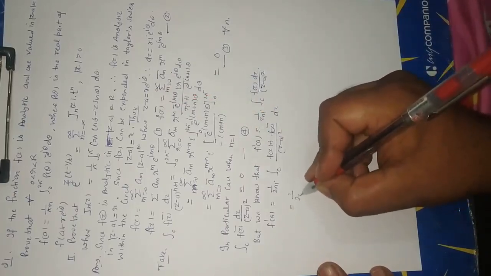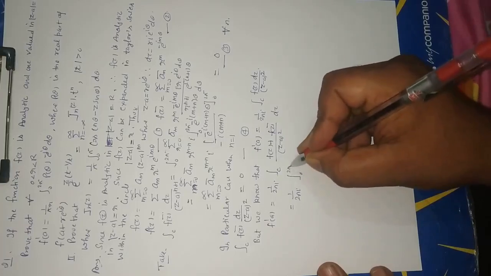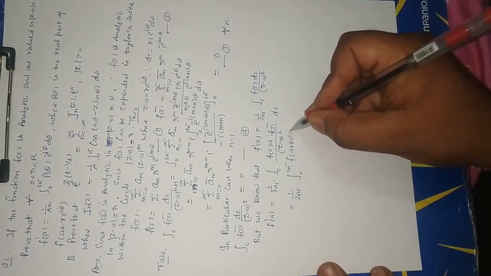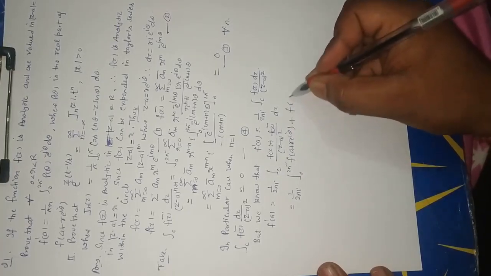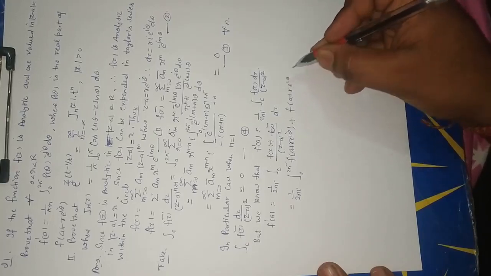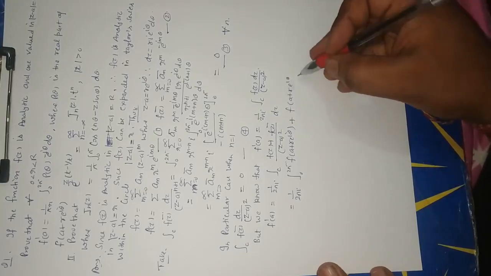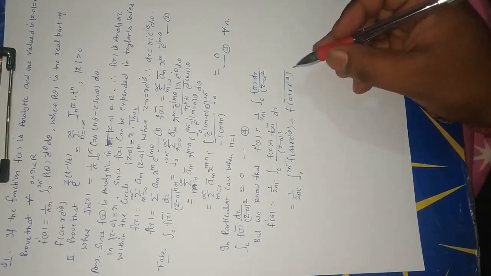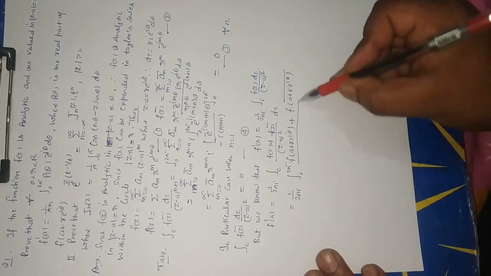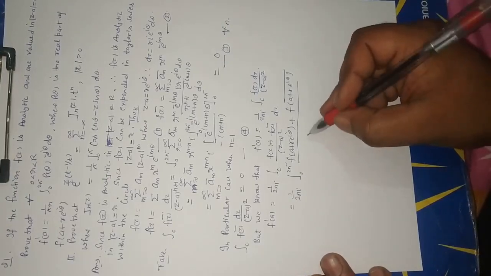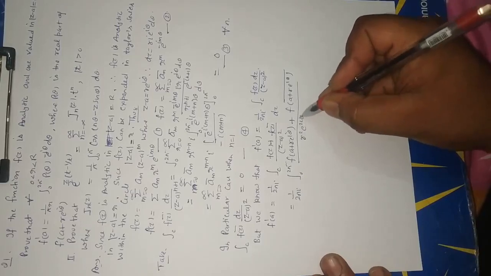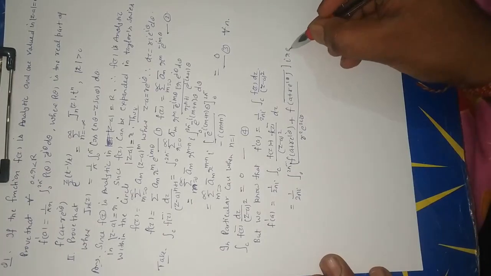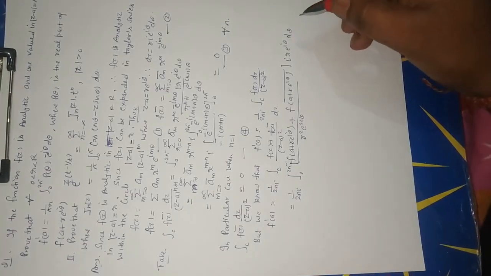Now 1 upon 2 pi i integration limit 0 to pi, f(a plus r e to the power i theta) plus f(a plus r e to the power i theta) whole bar, in denominator r square e to the power 2i theta. Now dz is i r e to the power i theta d theta.